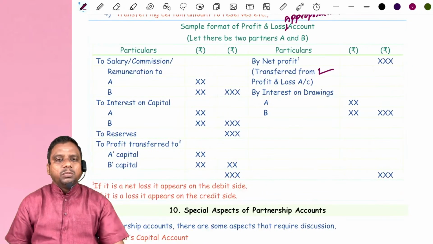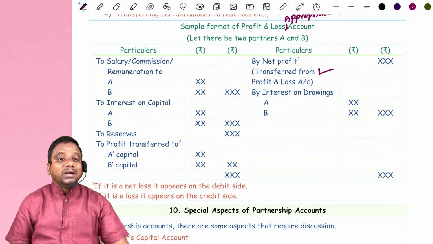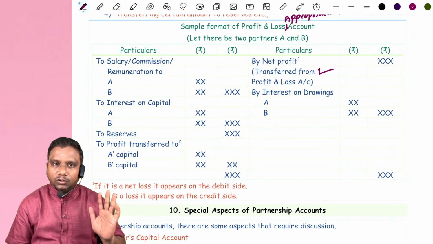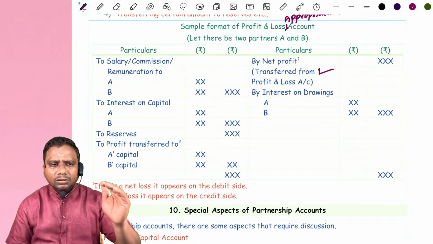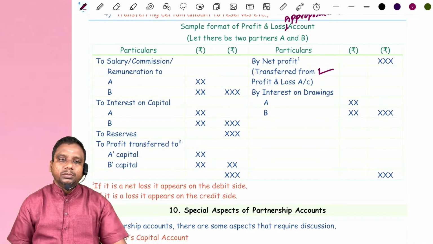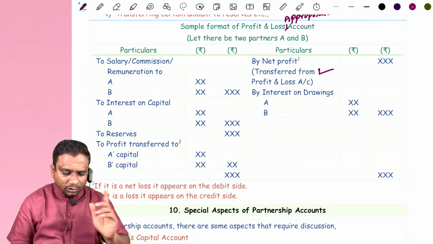Now, salary to the partner becomes an expense for the business and income for the partner. But this salary we should not mix with the salaries paid to other employees. Do remember. And commission payable to the partner is also an expense from the business point of view, or a distribution to the partners, but this commission should not be mixed with the normal commission which is shown on the debit side of the P&L account. Clear, students? Now observe.